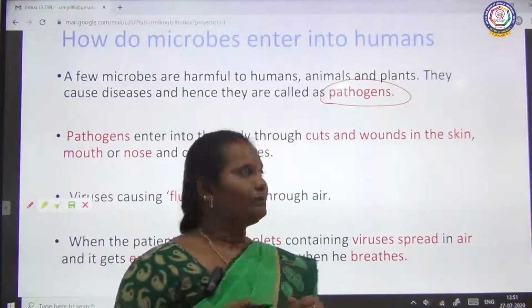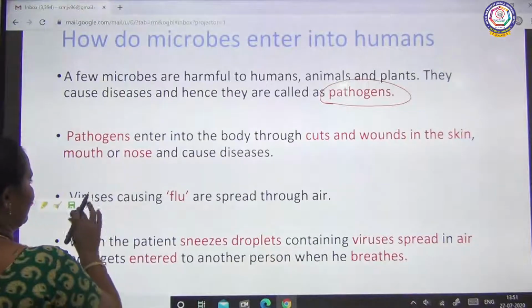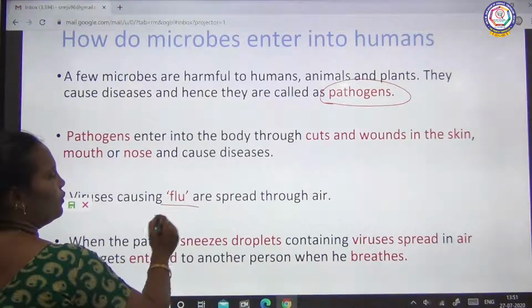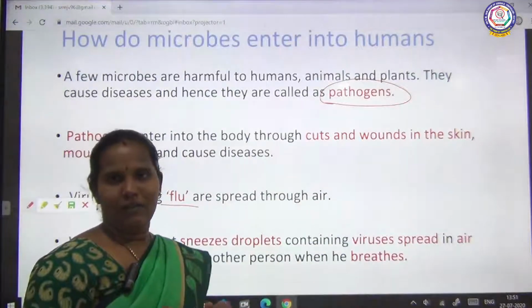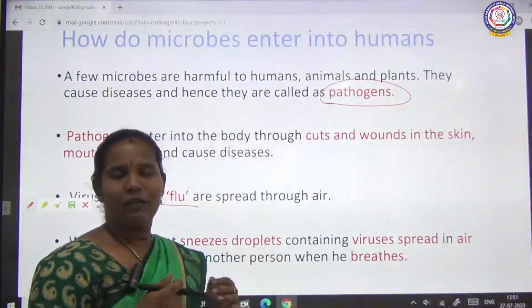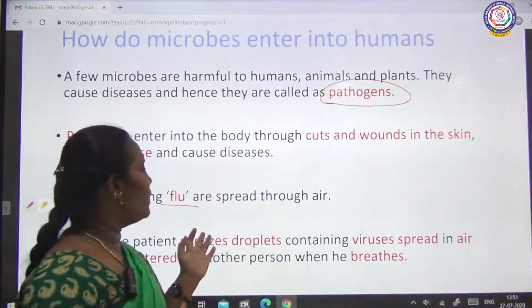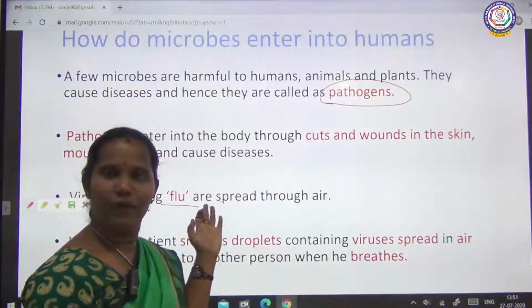Then the example is the virus causing flu. We know flu. Flu means the common cold. We are having a running nose, coughing like that, that is called the common cold. It is caused by one of the viruses called the flu.